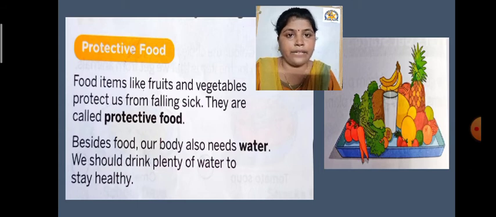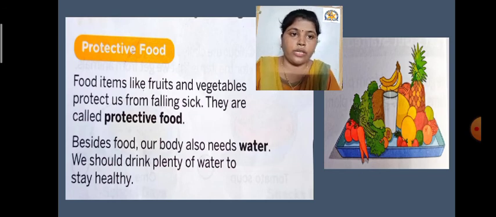Okay, fruits and vegetables protect us from falling sick. They are called protective food. That's why your teacher, your elders and your parents always tell you to eat all the vegetables, to finish your veg, yes, or to have all the different kinds of fruits.